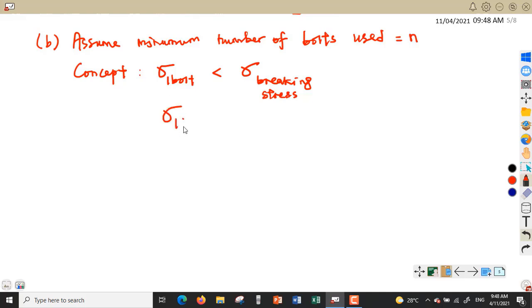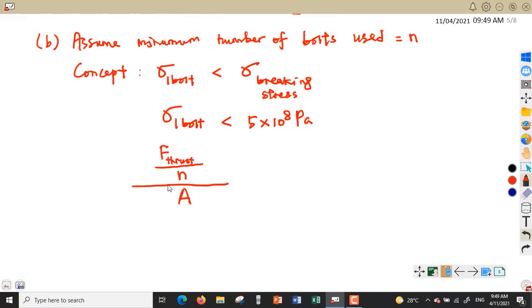So the stress of one bolt will be less than the value of breaking stress given in the question, which is 5 to the power of 8 Pascal. So the stress for one bolt will be the thrust force created by the engine of the rocket divided by the number of bolts we use, over the cross-sectional area of the bolts, because stress is force over area.